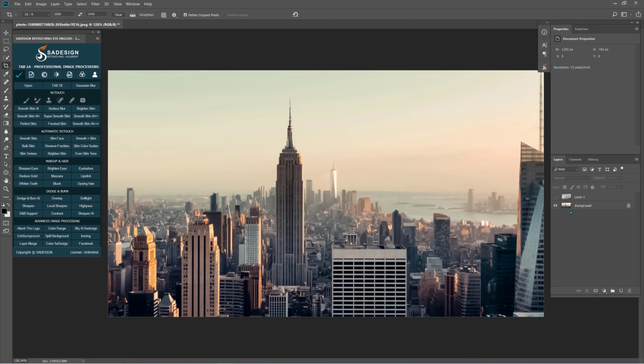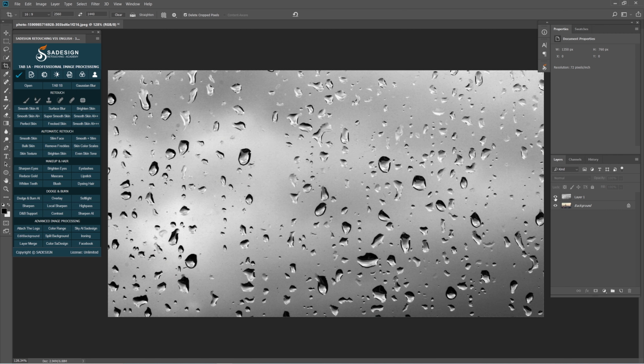Hi guys, today I'll share with you the way to create a mirror effect in Photoshop. Right here, I have a background layer of metropolis with lots of buildings and skyscrapers. And layer 1 is a mirror with lots of trend on it.